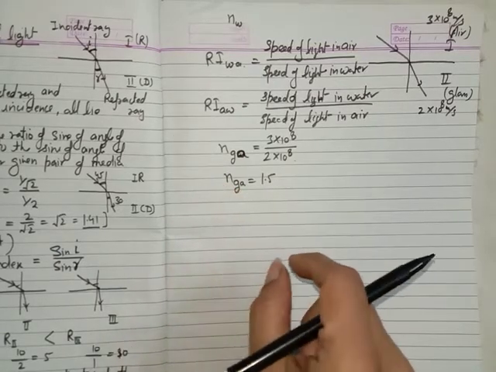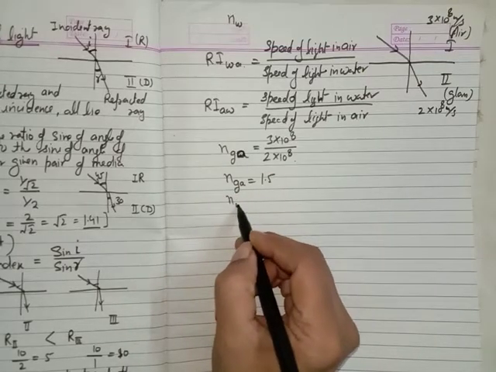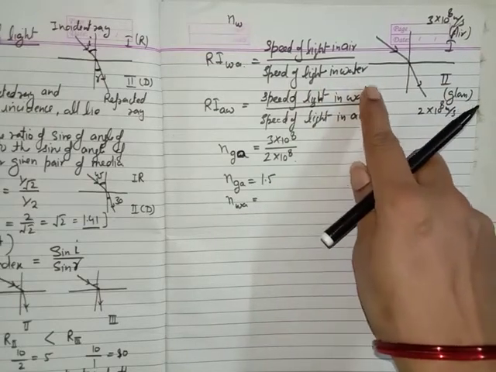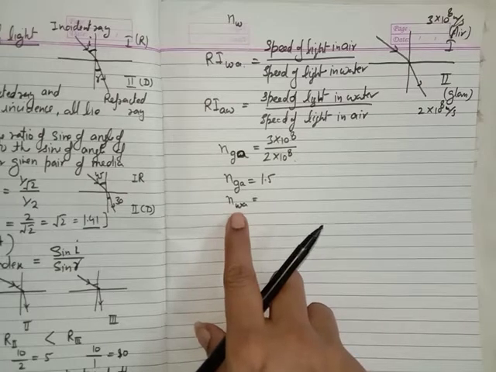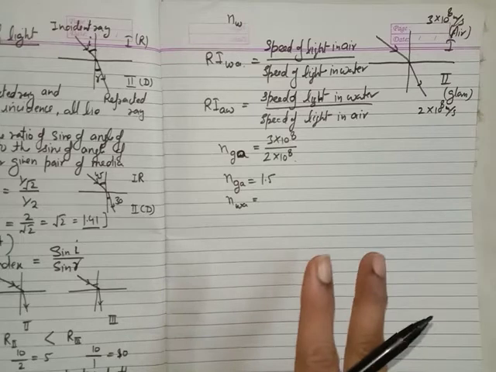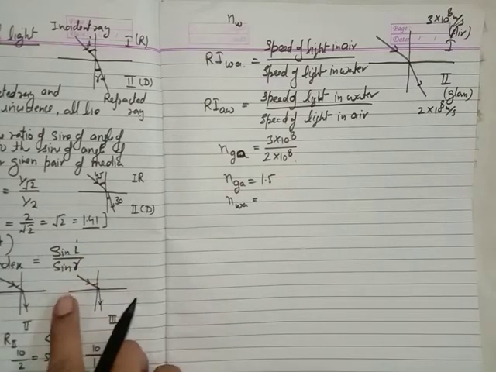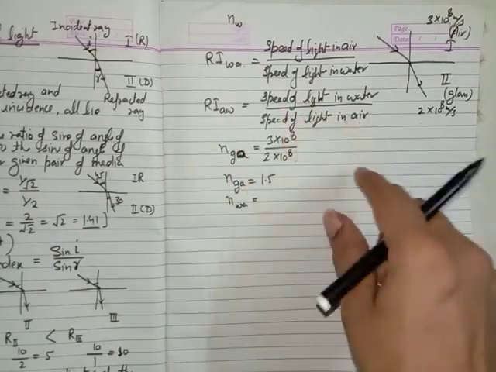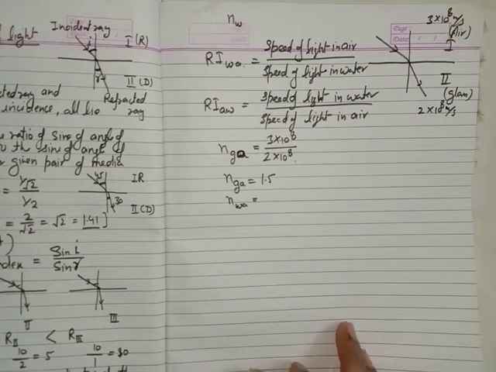In the same way, you can find the refractive index of water with respect to the air. If you know the speed of light in air and the speed of light in water, you can find the refractive index of the water. So this is one more formula for the refractive index. Now we have two formulas for the refractive index. One is the relation of the angles with the refractive index, and the other one is the relation of the refractive index with the speed of light. I think it is more convenient for us.